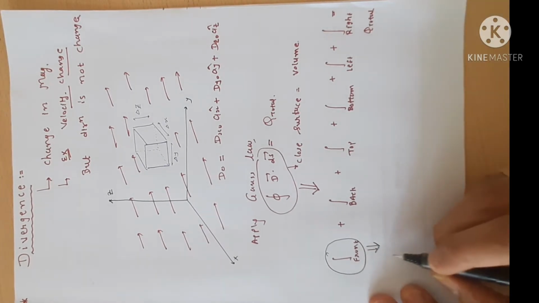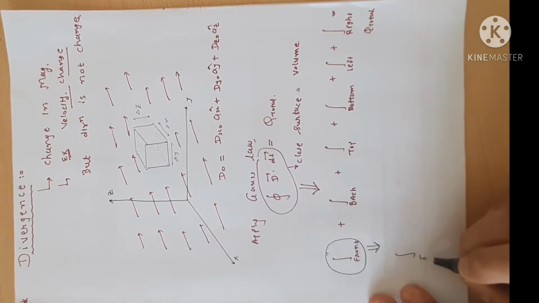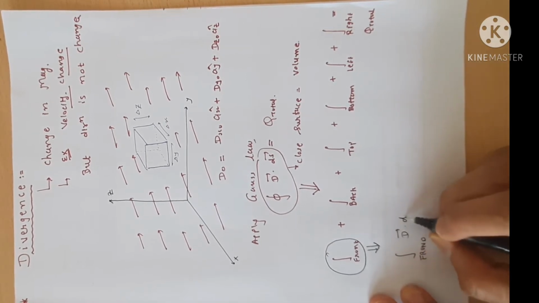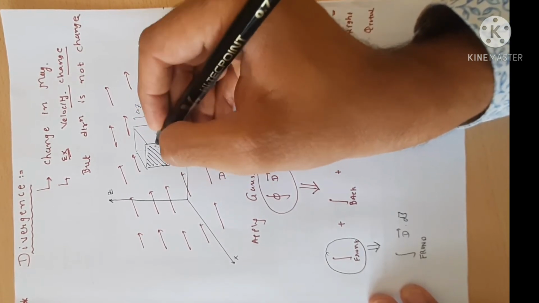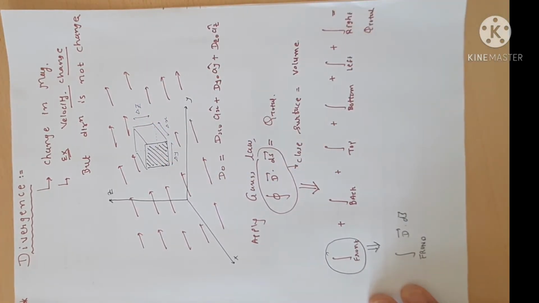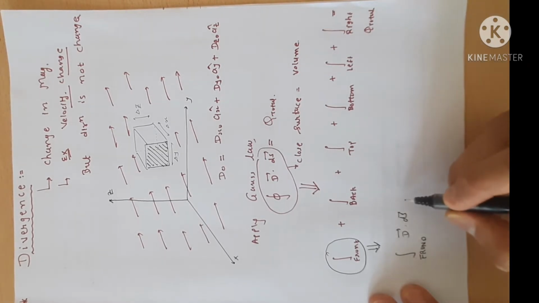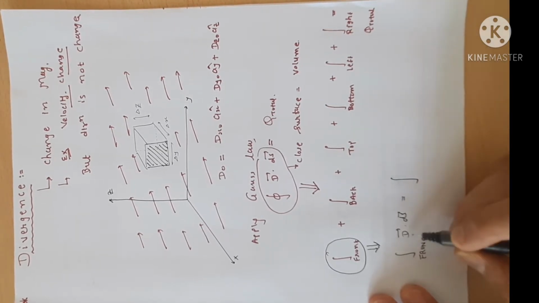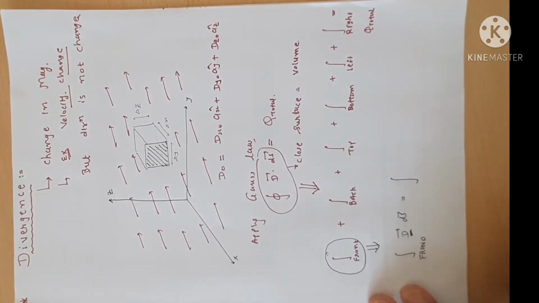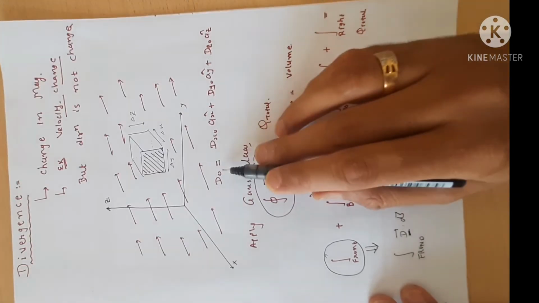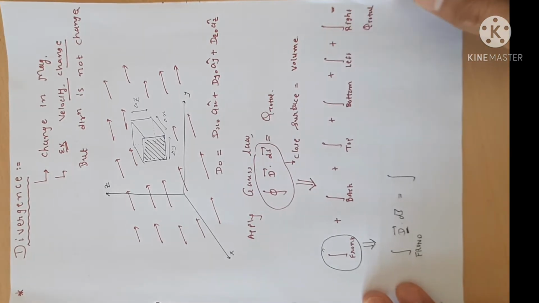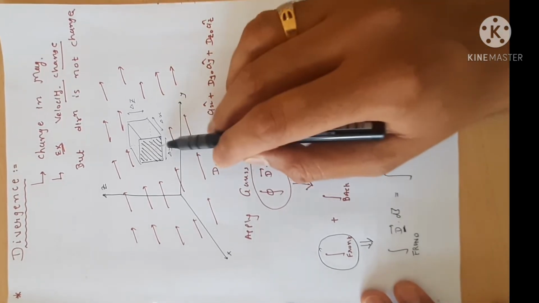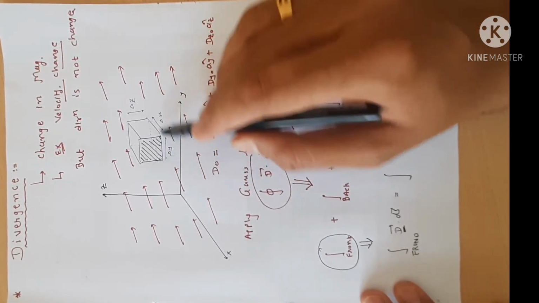So let us find the integration of the front side, D dot dS. Front side means we consider only this side, which is known as the front side. So what is D? D is not D0, but D is actually D0 plus the extra flux which is passing through this cube if I change the dimension of the cube.